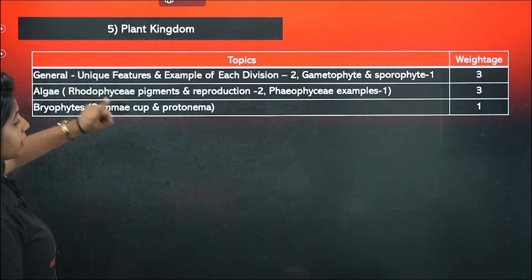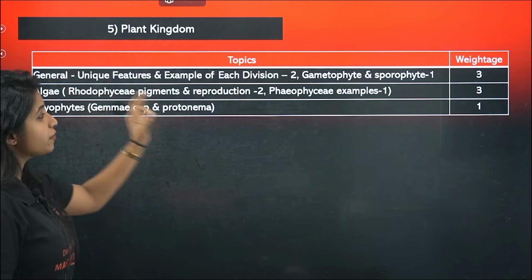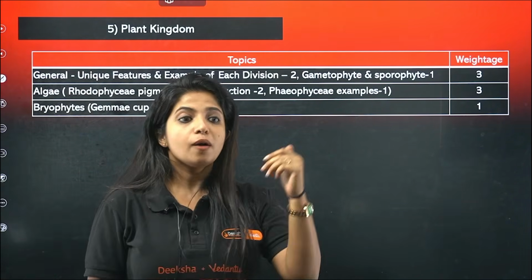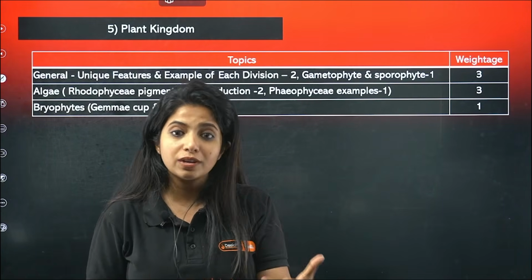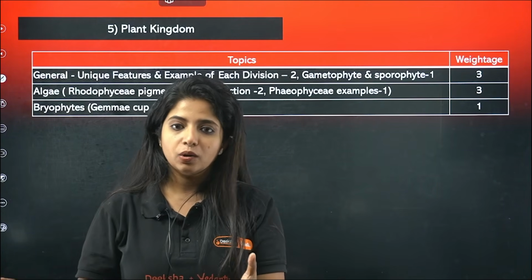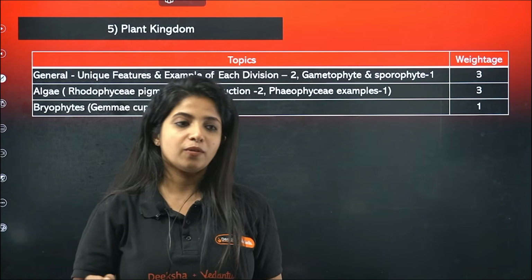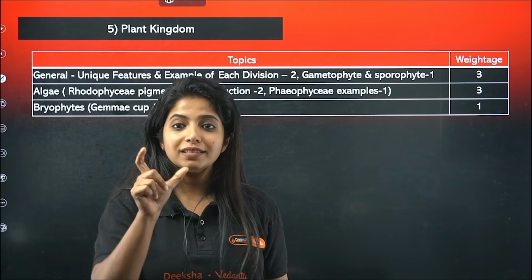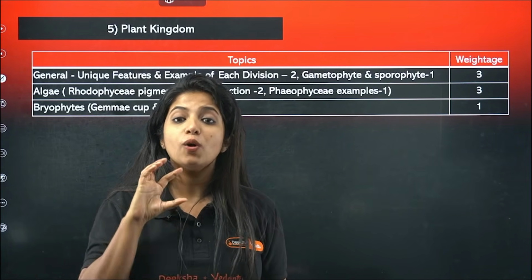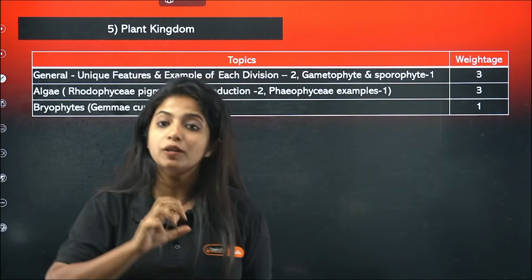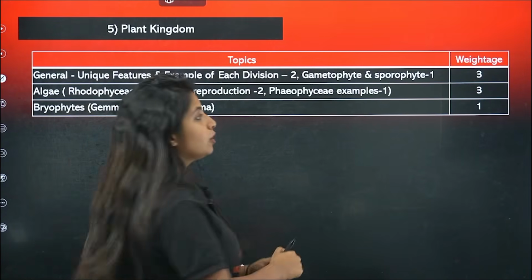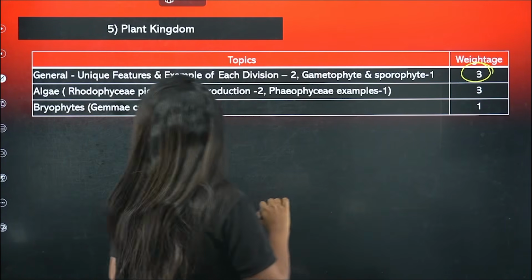Now, plant kingdom: mostly the unique features of the plant kingdom. For example, protonema. This is something that is unique in the case of bryophytes. Microsporophylls, or basically double fertilization. All these things are very unique to different plant groups. All the unique things that you might know, please go through them once. That could be really helpful. 3 questions have come from there.